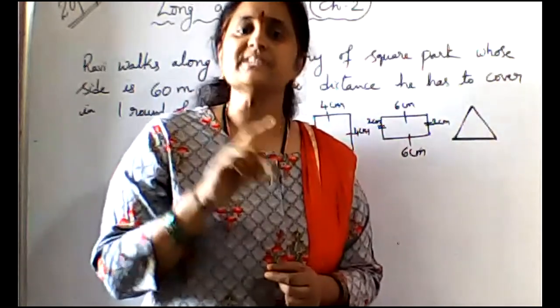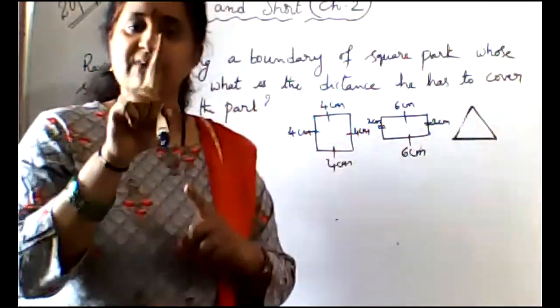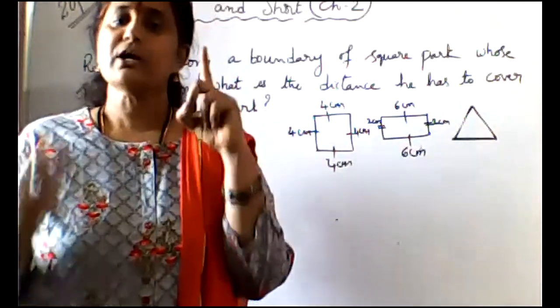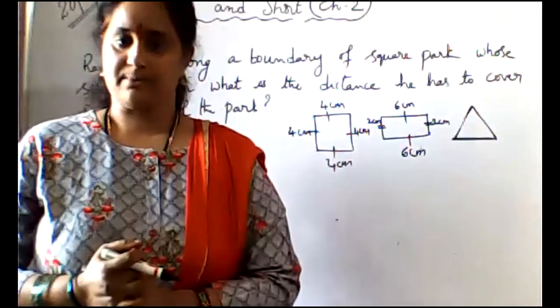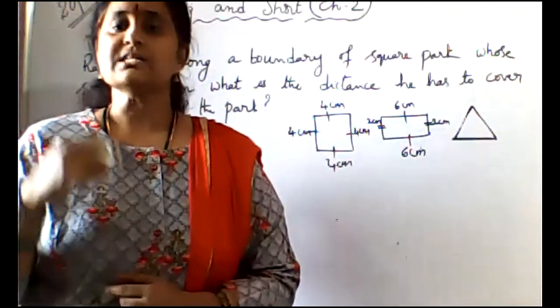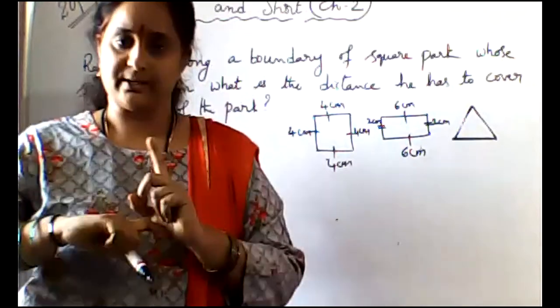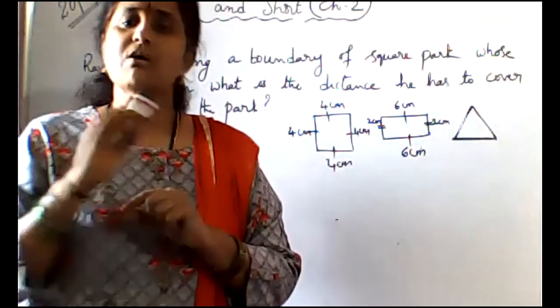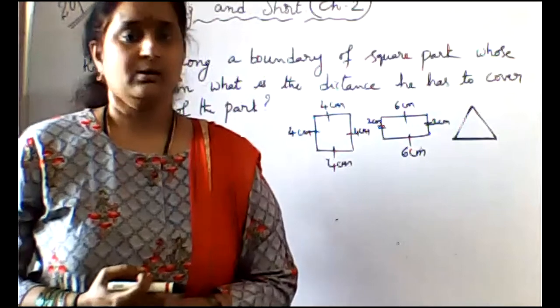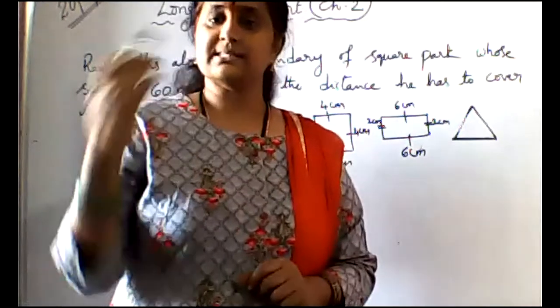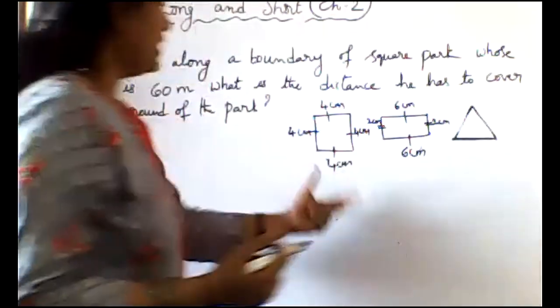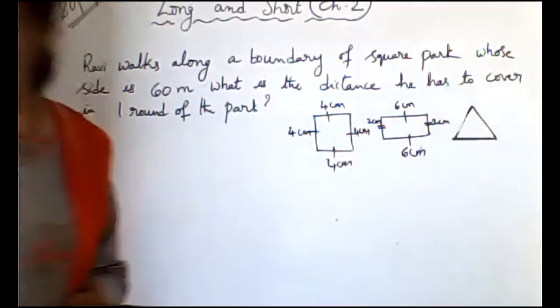If an equilateral triangle is given, we get only one side, so automatically the remaining two sides are equal. Isosceles means two sides are equal and one side is different. Scalene means all three sides are different. This you will learn in detail in the next class. Now these are the properties that we have.